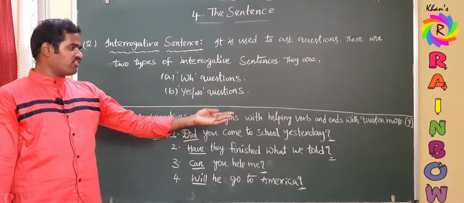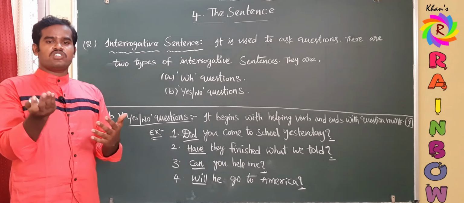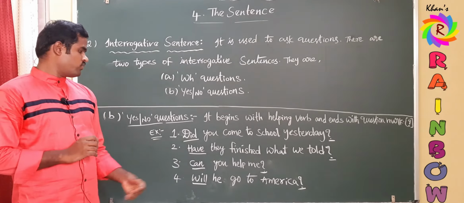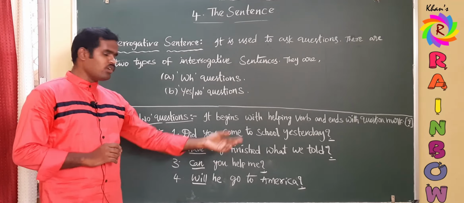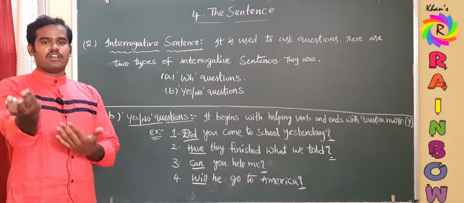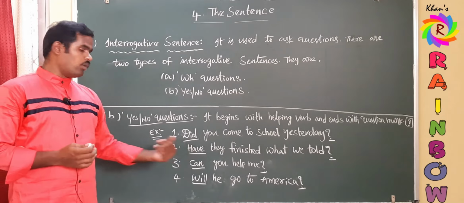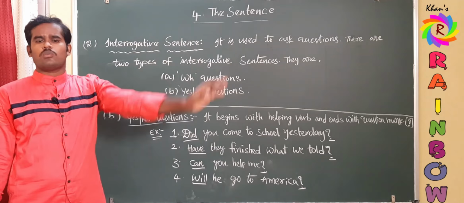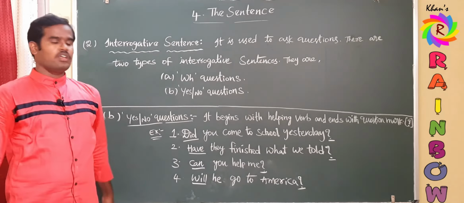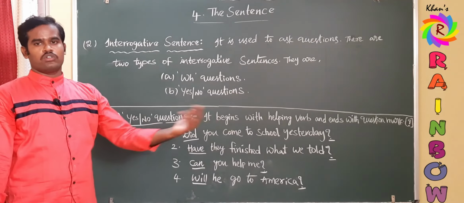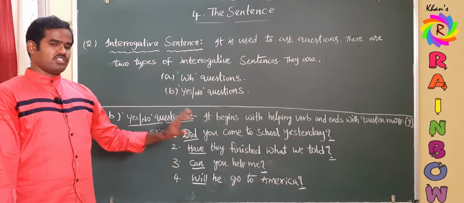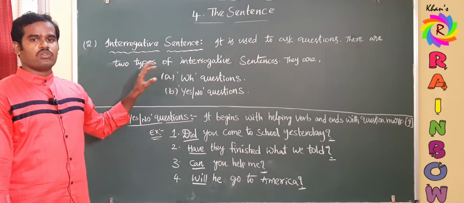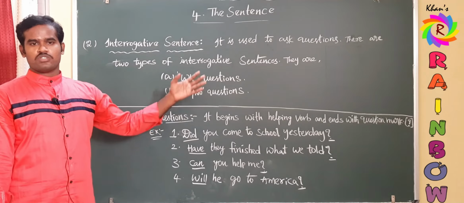And the second one, have they finished what we told? If they had finished, they will say yes. If they didn't finish what we told, they will say no. In the same way, the third one: can you help me? If you can, you will say yes, I can help. If you cannot, you will say no. And the fourth one: will he go to America? If he really goes to America, we will say yes, he will go. Otherwise, no, he won't go. So only two options, either yes or no. That is why these statements are named yes or no questions, and they always begin with helping verbs and end with a question mark.